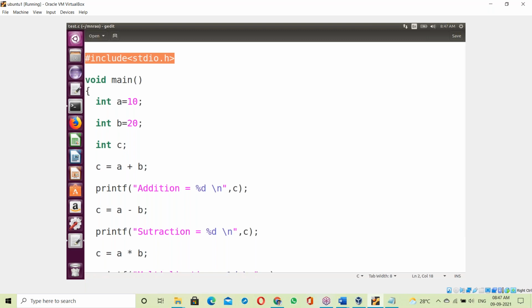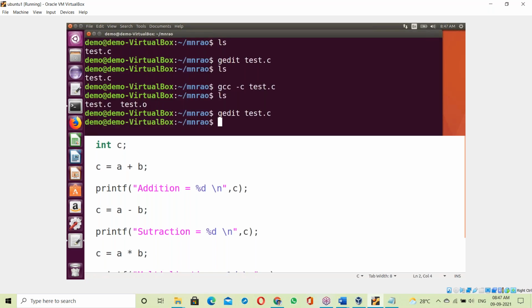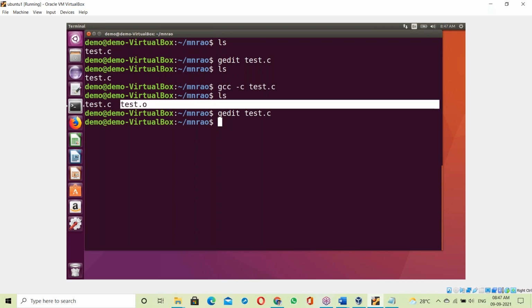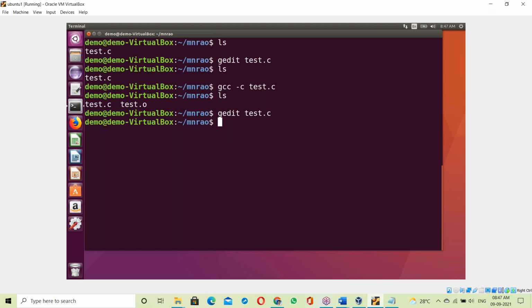Now the test.o file contains your C program binary code, and the header file also contains some binary code.